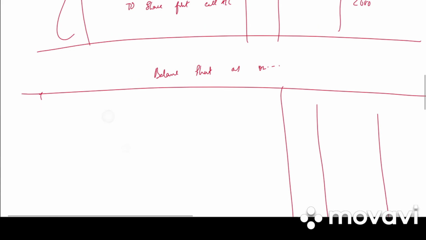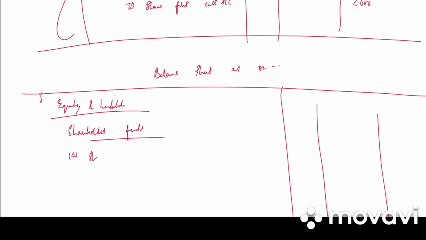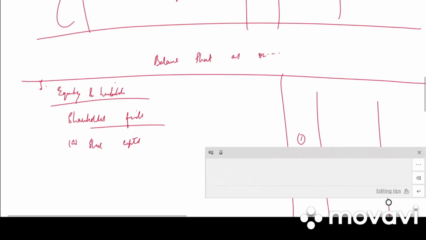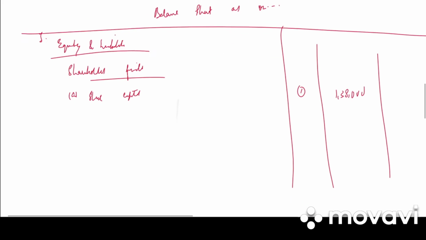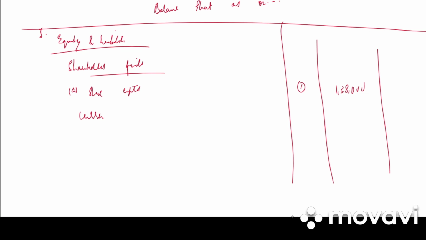So in the balance sheet, first one, equity and liabilities. Under that we have shareholders funds. Under that A, share capital. Share capital is note number 1, 1,38,000. Then current liabilities.